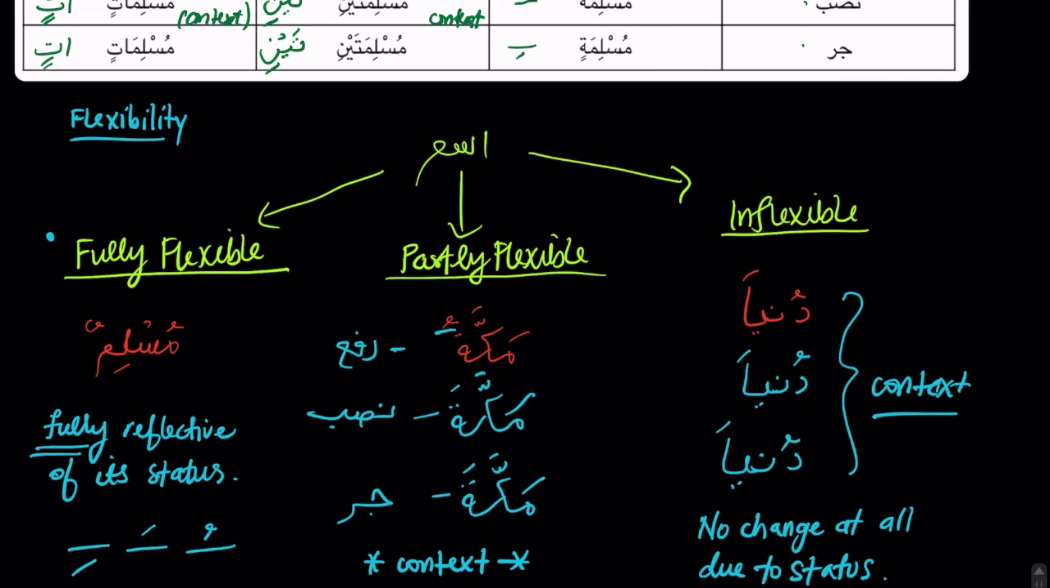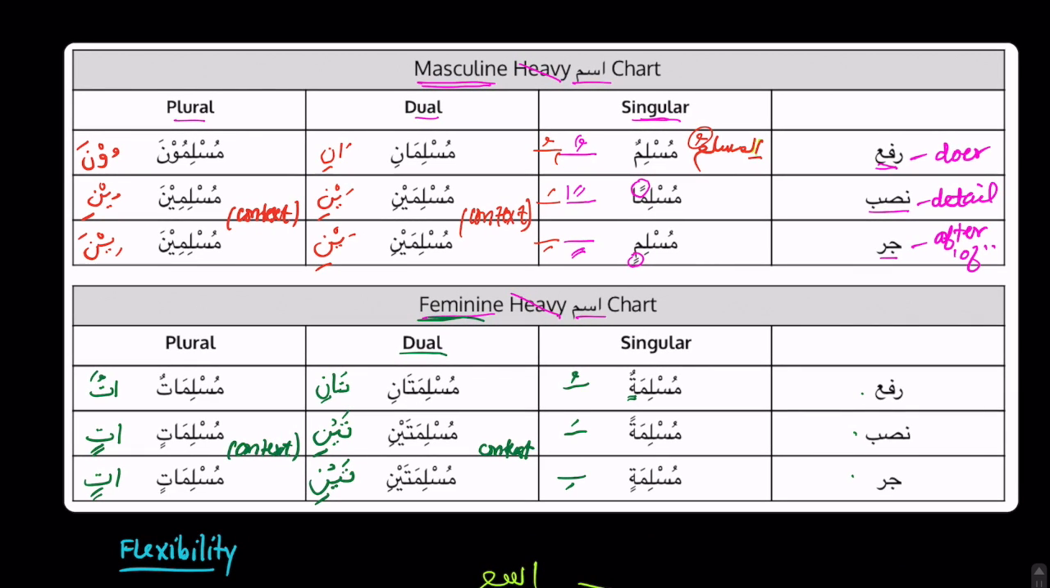Don't worry. I just want to recap this chart one more time. And inshallah, please have this memorized by the time we start the next video. Let's go through it one more time and then we will end the video here. So we'll start with the masculine chart. Muslimun, musliman, muslimin. Muslimani, muslimaini, muslimaini. Muslimuna, muslimina, muslimina. Feminine chart. Muslimatun, muslimatan, muslimatin. Muslimatani, muslimataini, muslimataini. Muslimatun, muslimatin, muslimatin.